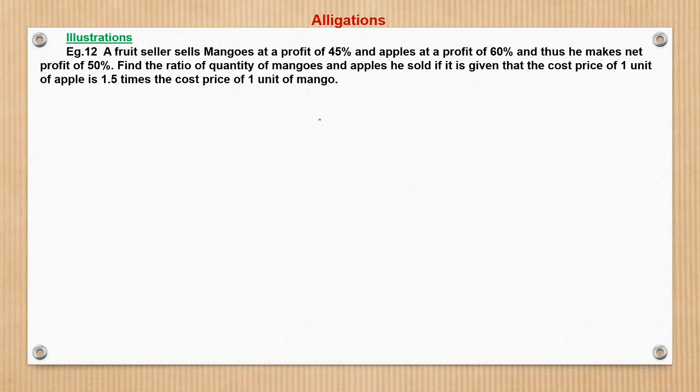So let us break this question into various smaller parts. A fruit seller sells mangoes at a profit of 45%. So profit here 45%. Let this side represent mangoes and this side represent apples.